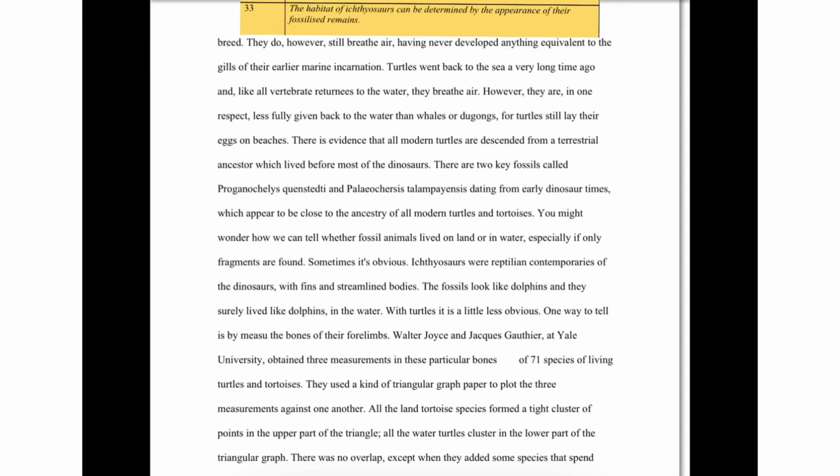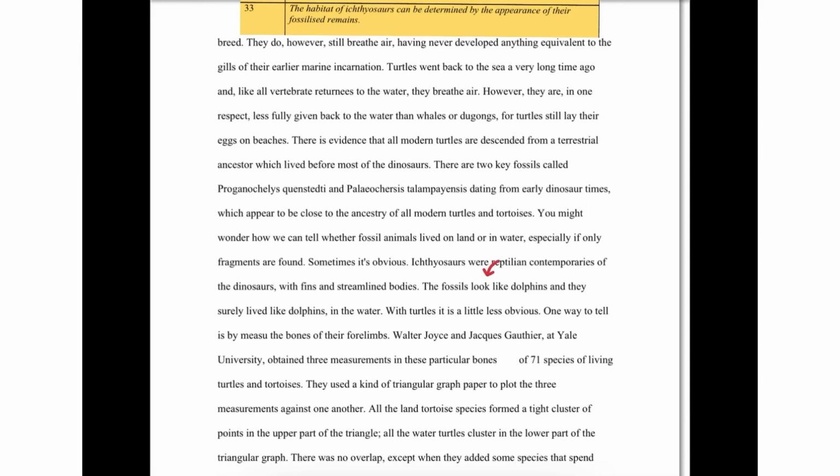So we keep going down into our paragraphs, and there it is, ichthyosaurs. And it says, ichthyosaurs were reptilian contemporaries of the dinosaurs with fins and streamlined bodies. The fossils look like dolphins, and they surely lived like dolphins in the water. Now let's look at our question, which is our main point of reference, and it says the habitat of ichthyosaurs can be determined by the appearance of the fossilized remains. So here we've got the fossils look like dolphins, and they surely lived like dolphins in the water.